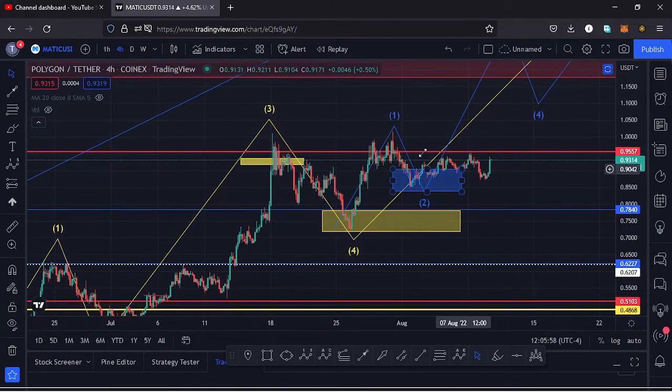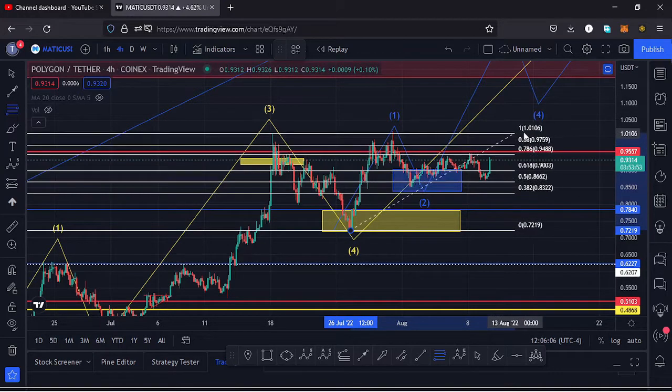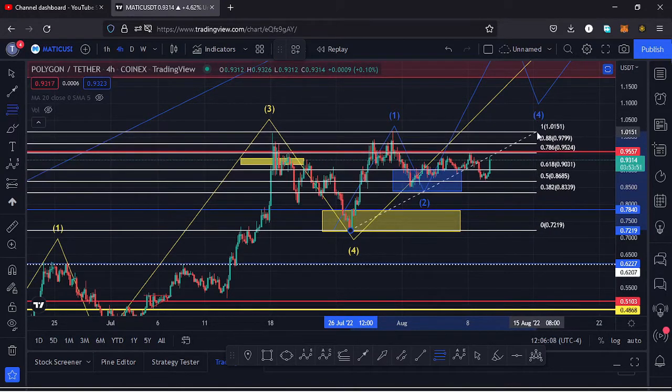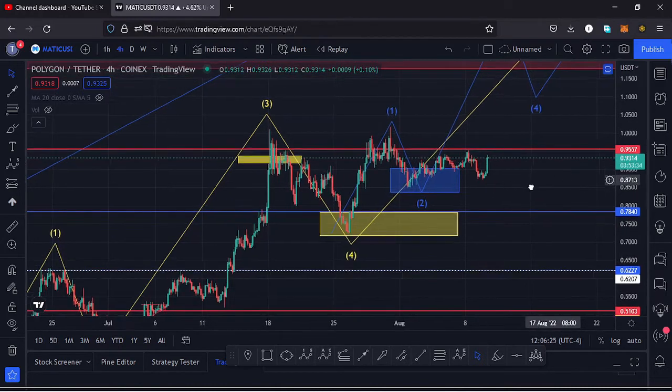retracement to the lower side in a wave 2, and using the Fibonaccis, we can get a target area for that wave 2 to the lower side, connecting the low of the wave 1 to the high of the wave 1. That gives me a target area between the Fib level 0.618 and the Fib level 0.382 as the minimum, as the maximum. And Polygon Matic has respected that. We got into that target area, then we started seeing a very nice bounce to the upper side.